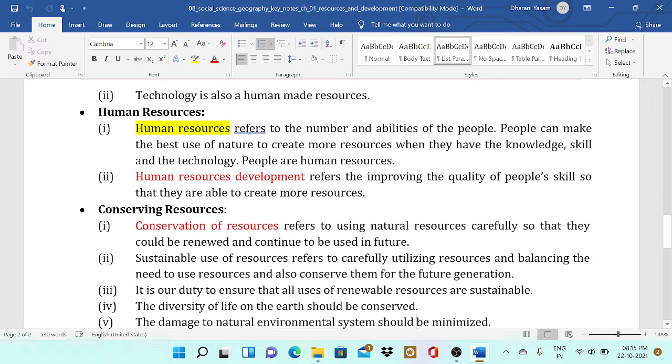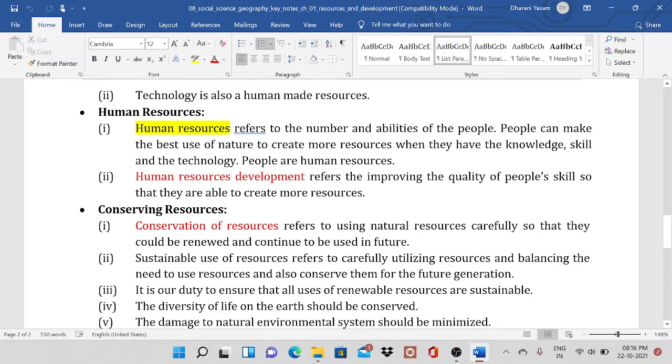Sustainable use of resources refers to carefully utilizing resources, balancing the need to use them and also conserving them for future generations. It is our duty to ensure that all uses of renewable resources are sustainable. The diversity of life on the earth should be conserved. The damage to natural environmental systems should be minimized.